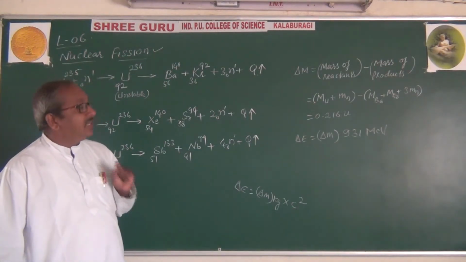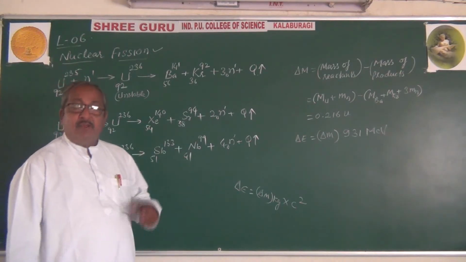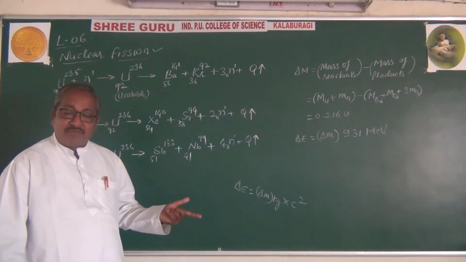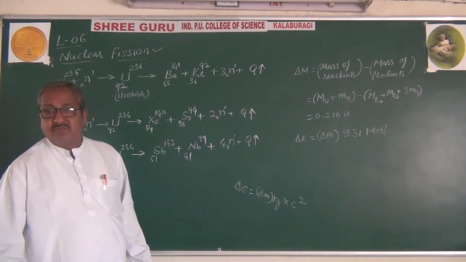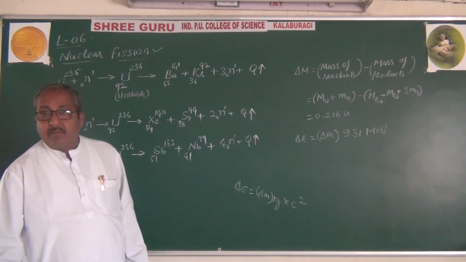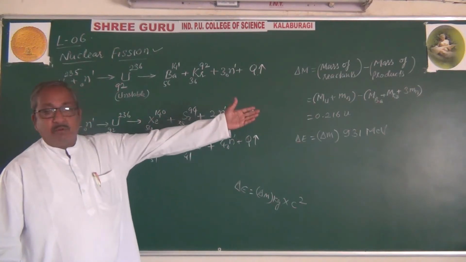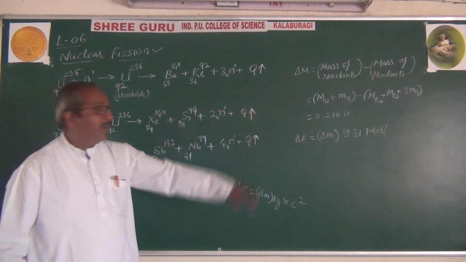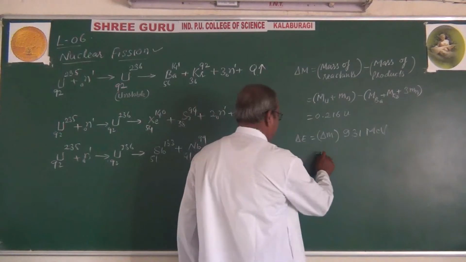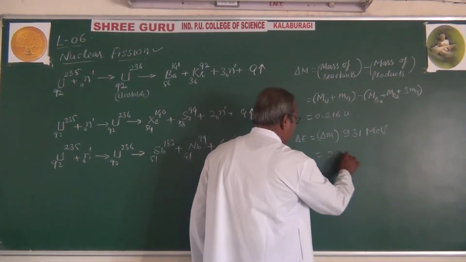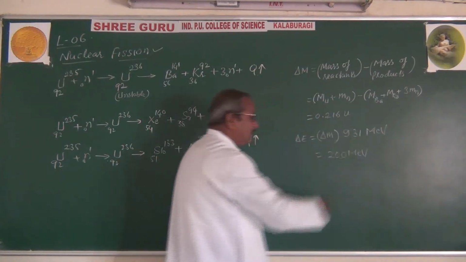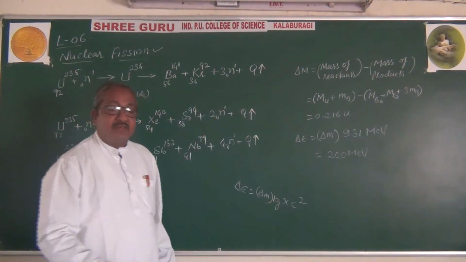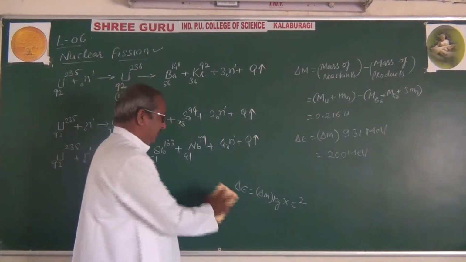But in a nuclear fission reaction, the mass defect is calculated in atomic mass units, therefore it is multiplied with 931. On average, we get the energy of about 200 mega electron volt.